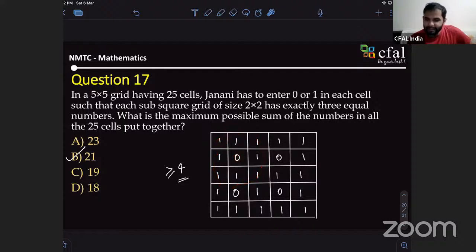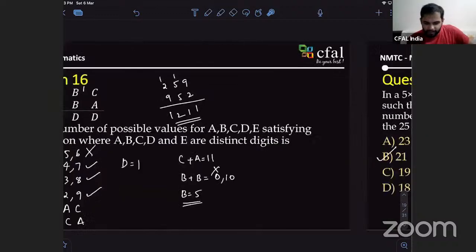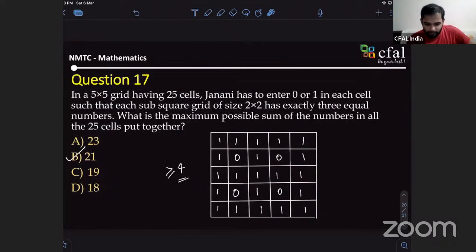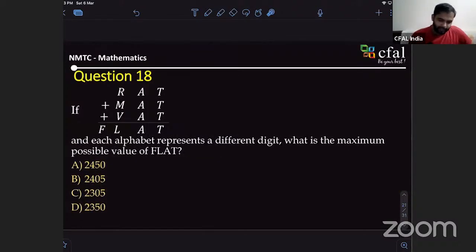Nobody is directly guessing the problem solution. You write down one solution. Why doesn't it work? You figure out. Similarly, what we have done in the last problem, right? We didn't randomly get the answer that these are the options. No, we figured out that we took some numbers. We saw what D can be. Based on that, we improved our analysis. Similarly here. So don't expect any of the problems to have a direct formula where we can get the answer. Again, I think this time you people should be able to answer.